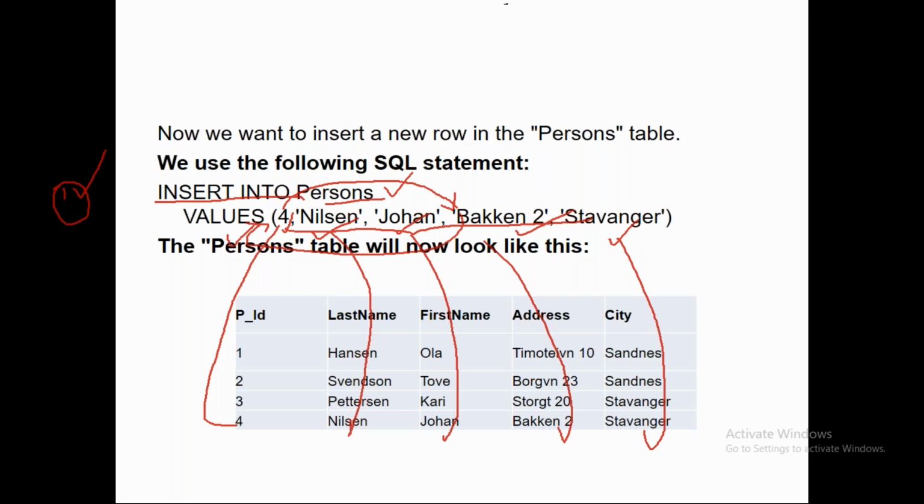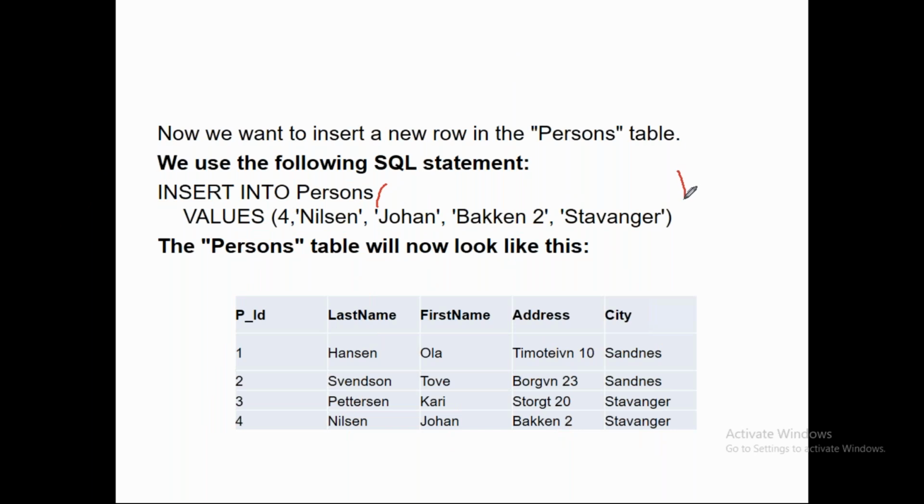So that's why it is advisable to mention the column names: PID, last name, first name, address, and city. Or if you're changing the order, that is also fine. You can put last name, first name, PID, if you don't remember the column order, then address and city, and respectively change the values. Under PID you put 4, then Johan the last name and Nilsson the first name; you can change the order. Still, you would successfully be able to insert the records. Is that clear?